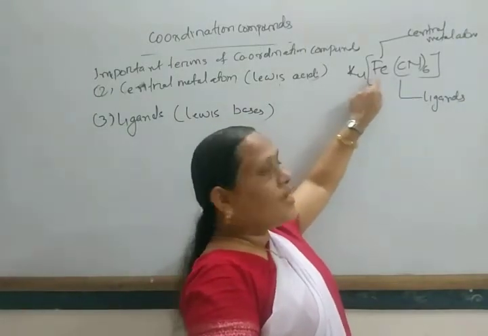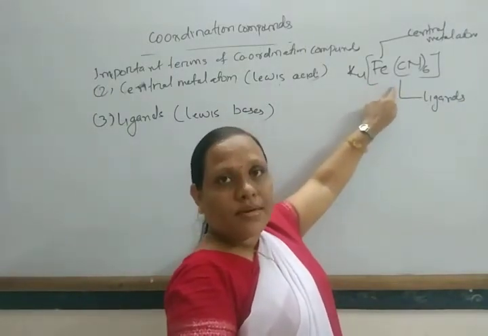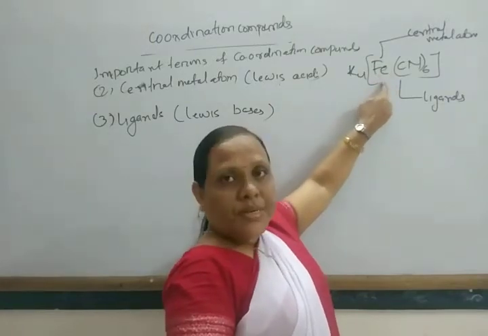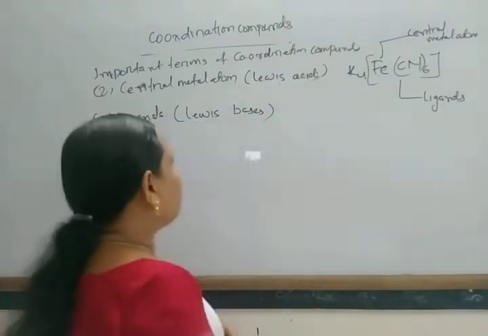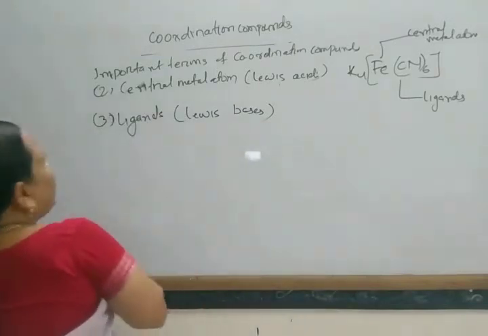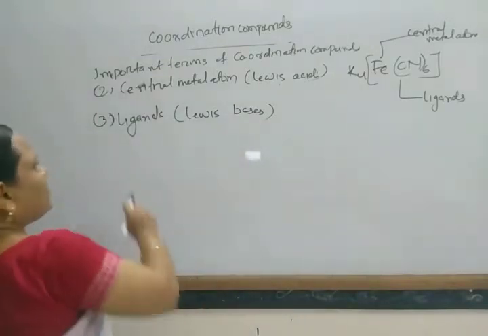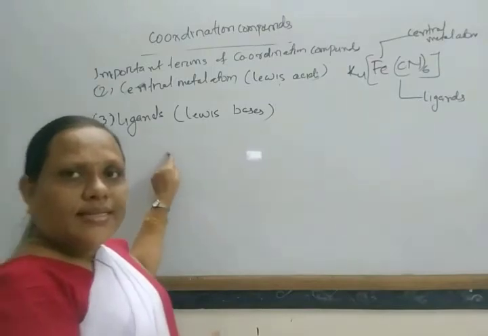They form a coordinate bond with the central metal atom, which has vacant orbitals, or is generally deficient of electrons. Next, there are different types of ligands.